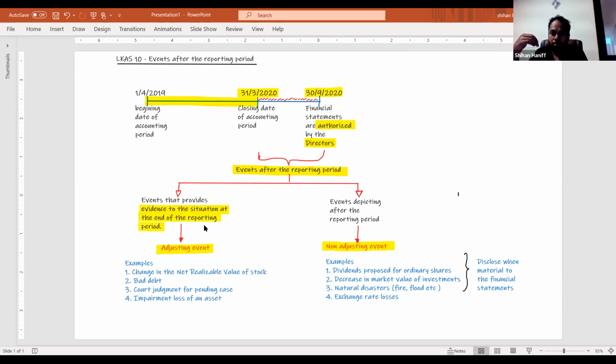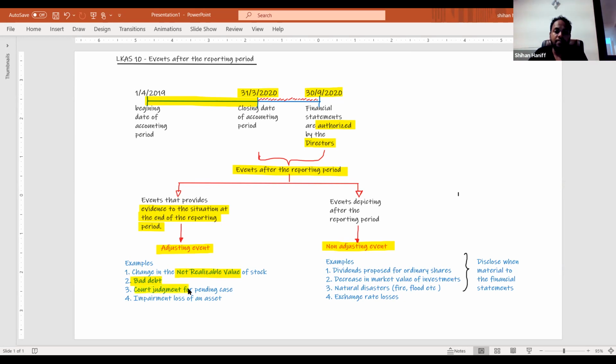Let's say we had a closing stock. If something happened to the closing stock during this period, that is an adjusting event. Let's say the net realizable value of the stock is reducing, that is an adjusting event. Or we had a debtor, Mr. Amar, at 31st March, and he is bankrupted before the authorization date. So we have to write off his amount as bad debt.